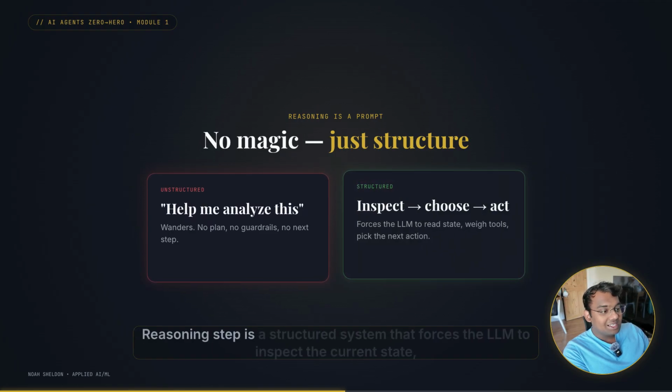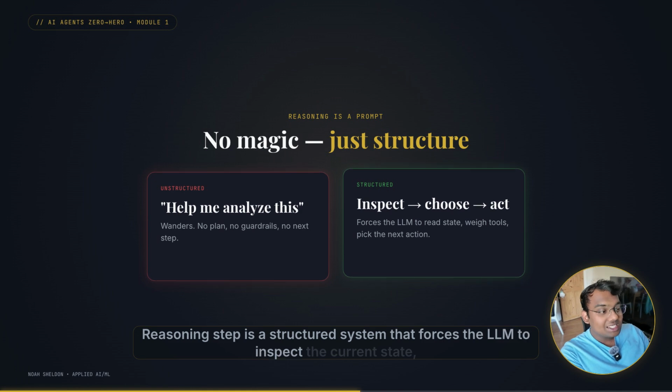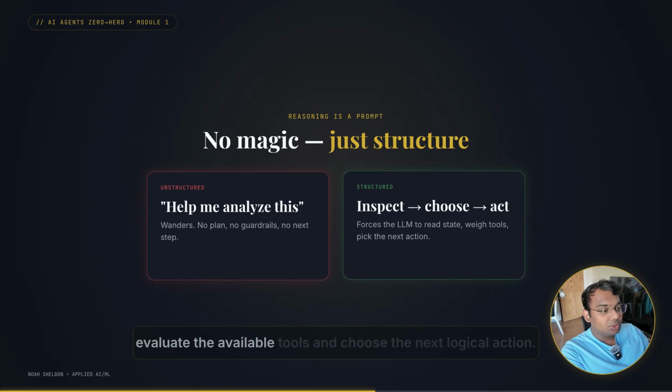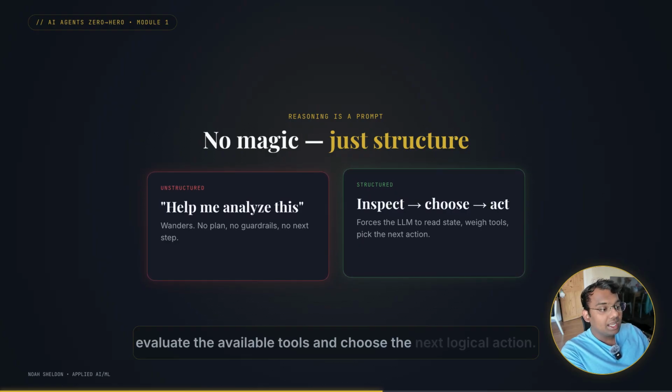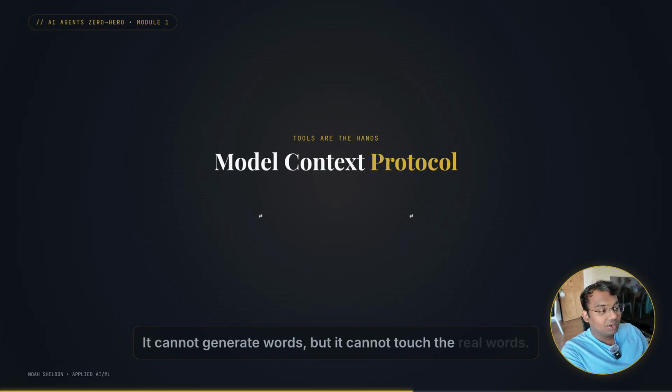When people say an agent reasons, there's no magic under the hood. The reasoning step is a structured system that forces the LLM to inspect the current state, evaluate the available tools, and choose the next logical action. A model with no tools is just a brain in a jar. It can generate words, but it cannot touch the real world. Tools are hands: databases, search APIs, file systems.